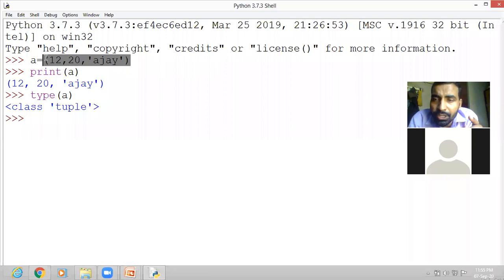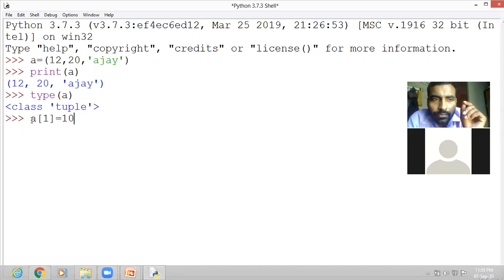And this also, if you want to check for your satisfaction, you can check. Suppose there is a value 12, 20 as a. Now if you want to change 20, so kindly tell me the position. 20 is at what location, what position? It is at one number. This is the 0 number, and this is the 1 number, this is the 2 number. So if you want to change a of 1 equal to something else, now if you change, it will not be changed.